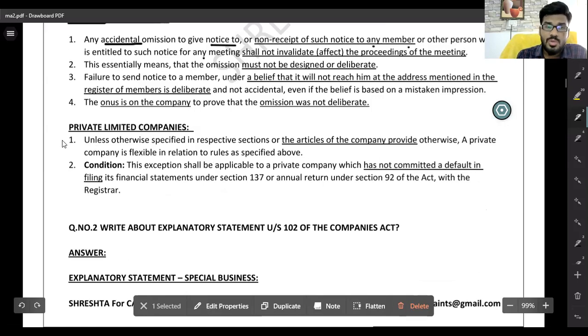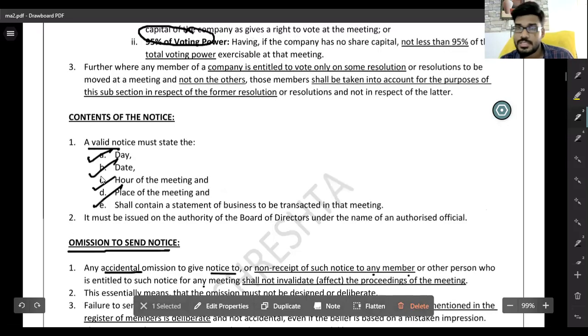So these rules mentioned above are also flexible for private companies. This is the concept related to the notice. Is everyone clear, sir? Everyone clear on notice? Any doubt? Clear? Okay. So next, sir.